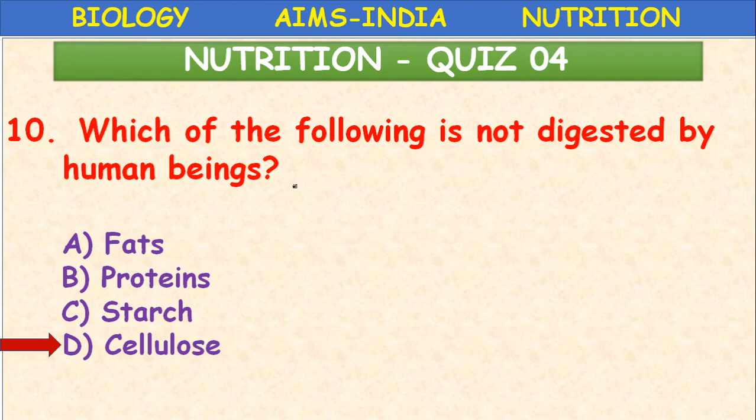To digest the cellulose, what is required? Cellulase enzyme is required, which is not produced in our digestive system. That's why in ruminants' digestive system, cellulase is produced by the intestinal bacteria and flagellated protozoans. Symbiotic association is there in those animals. Okay, but in the human digestive system, cellulose is not digested. It is present in the undigested food materials and eliminated out.